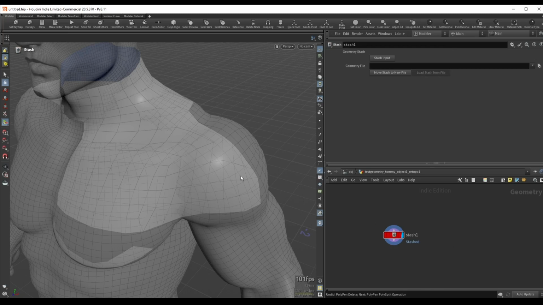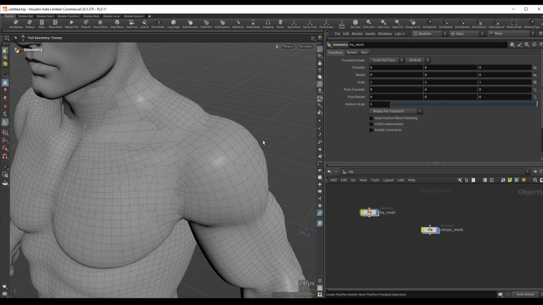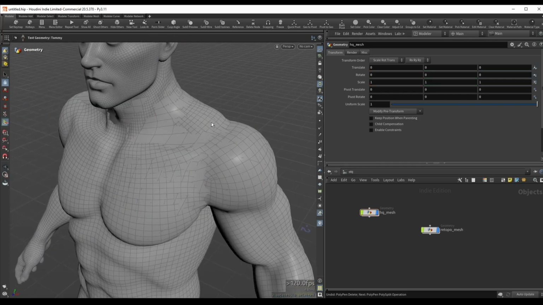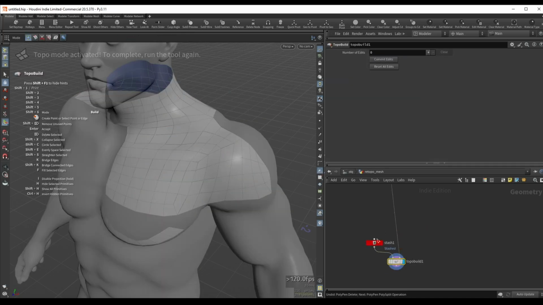Now, for example, if we want to continue on the same mesh or a different mesh, let's go up, and we have our high quality mesh over here. Maybe we can rename this to HQ mesh, and this is our Retopo mesh. We'll do something like this. Now if I want to link these back together, I do Alt W and select topo, and I will first select my high quality mesh. And now if we want to continue on this mesh, I will just simply select this mesh. And we can see now that our stash node is linked to our high quality mesh.